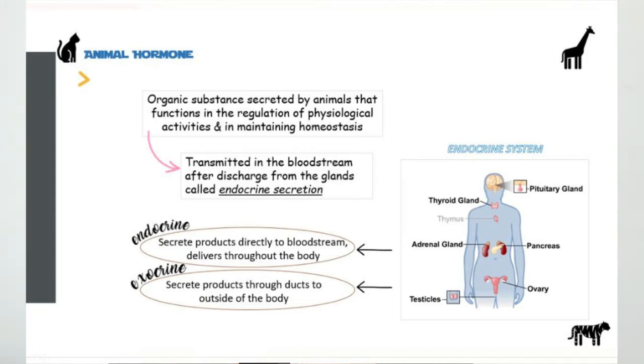There are two types of glands in the endocrine system, which are endocrine glands and exocrine glands. What is the difference? The endocrine glands secrete products directly into the bloodstream, which then delivers them throughout the body, while exocrine glands secrete products through ducts to the outside of the body. So that is how a hormone is secreted from the system.